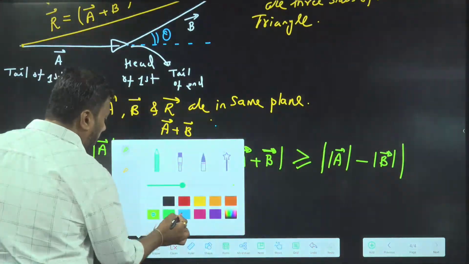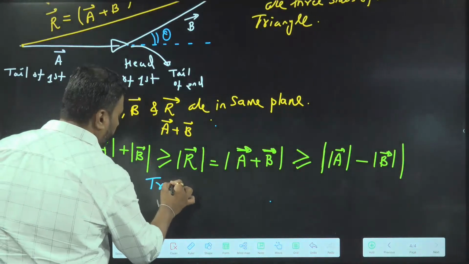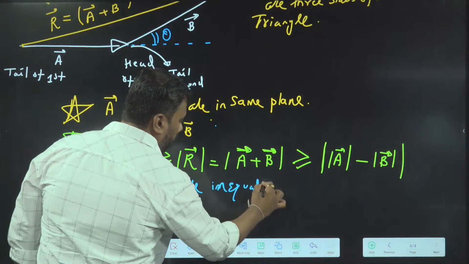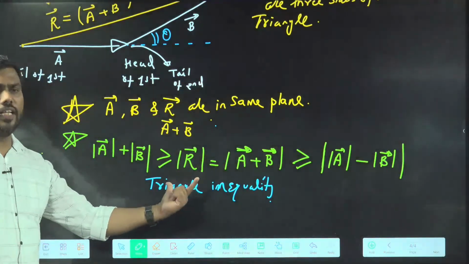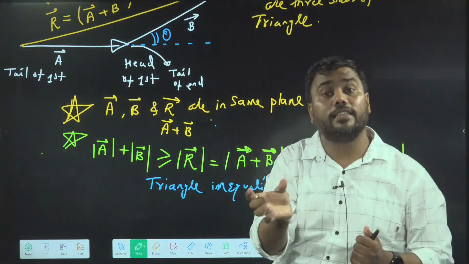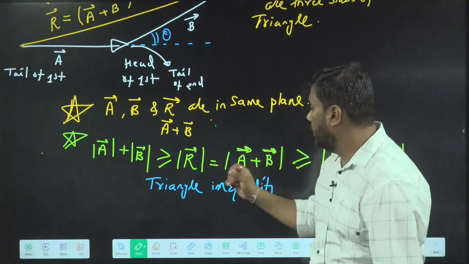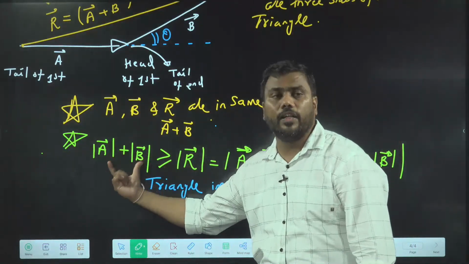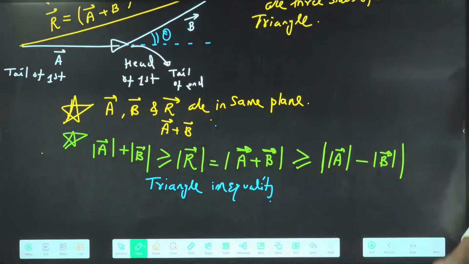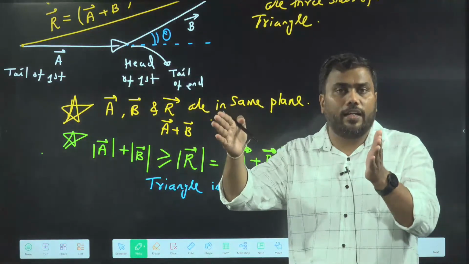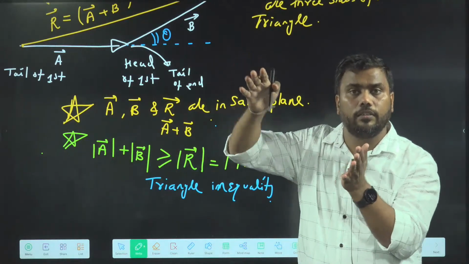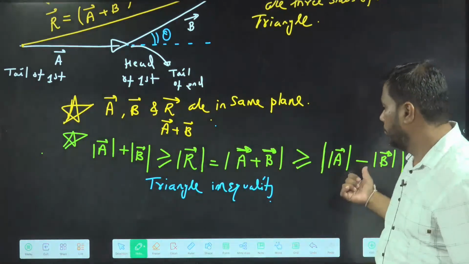This equation is called the triangle inequality. What is the triangle inequality? When a triangle is created, a side of the triangle is always less than the sum of the lengths of the other two sides, and always greater than the difference of the lengths of the other two sides. So this is called the triangle inequality.